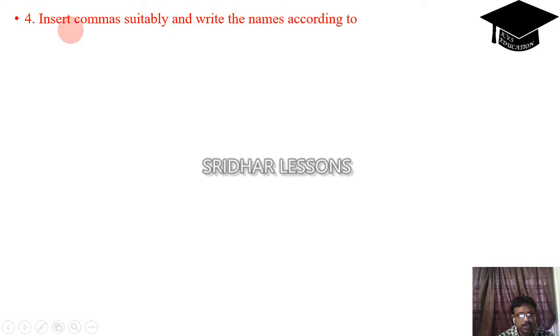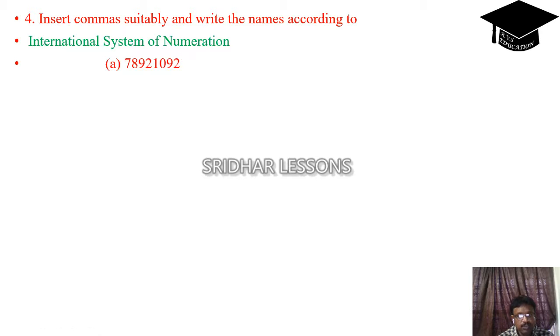Now the next sum is insert commas suitably and write the names according to the International System of Numeration. See this one, 7892192. Okay, how are we going to write?